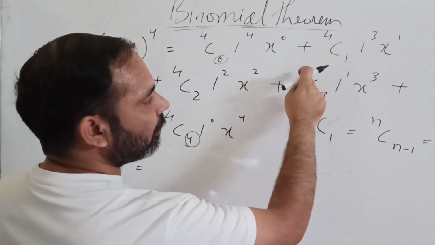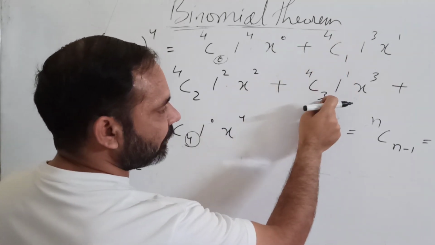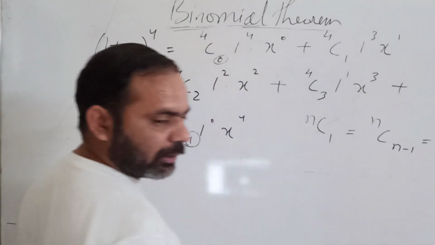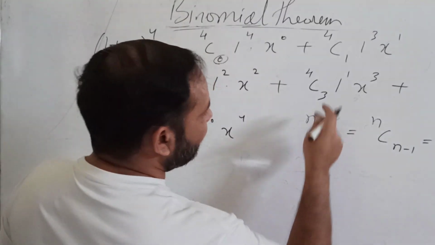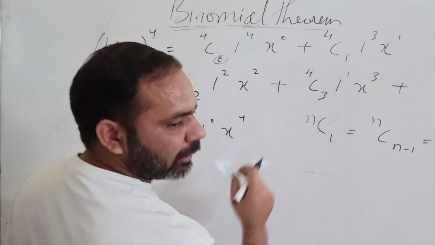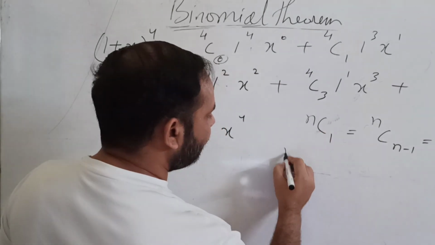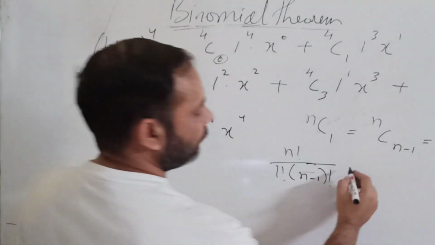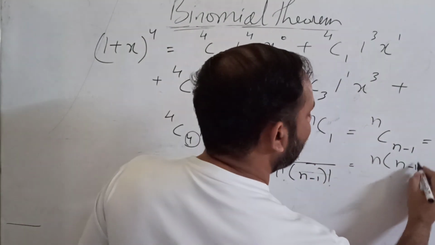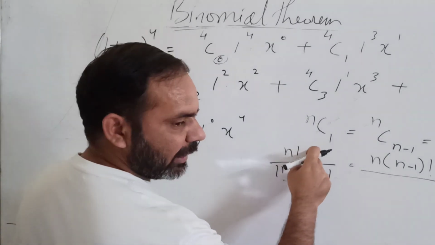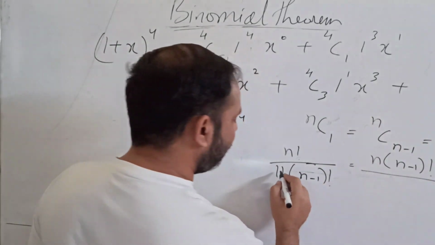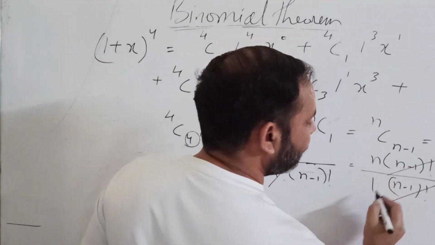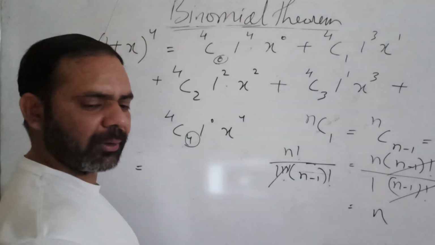4C1, nC1 or 4C3. The 3 you can get by 4 minus 1, meaning nC(n minus 1). They both will have a value equal to n. Here this value will be 4, this value will be 4. For example, you can solve it. n factorial upon 1 factorial into (n minus 1) factorial. This is n into (n minus 1) factorial, and 1 factorial is 1. The (n minus 1) factorial will cancel, n upon 1 equals n.